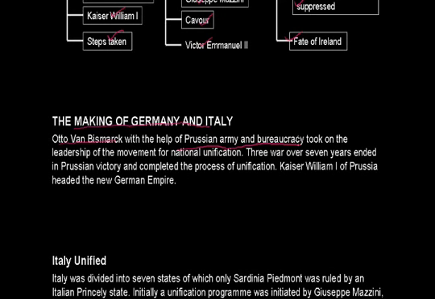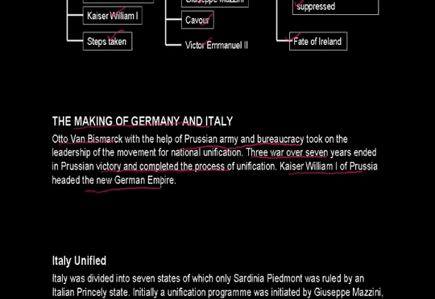He fought three wars over seven years, in which he defeated Austria, Denmark and France, and finally the complete area which was defeated by the army led by Otto von Bismarck got unified, and this was termed Germany. The three wars over seven years ended in Prussian victory and completed the process of unification. Finally Kaiser William I of Prussia was declared the head of the new German Empire. So that was the unification of Germany.